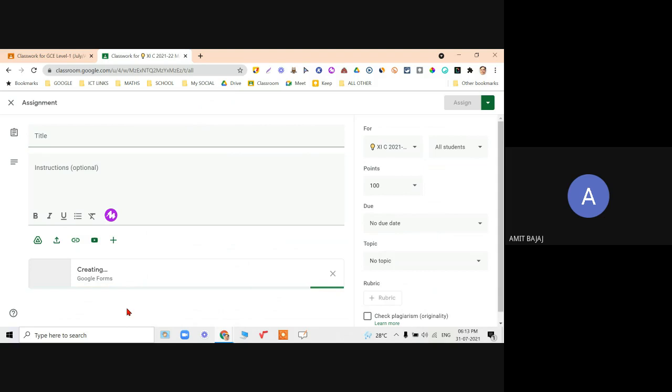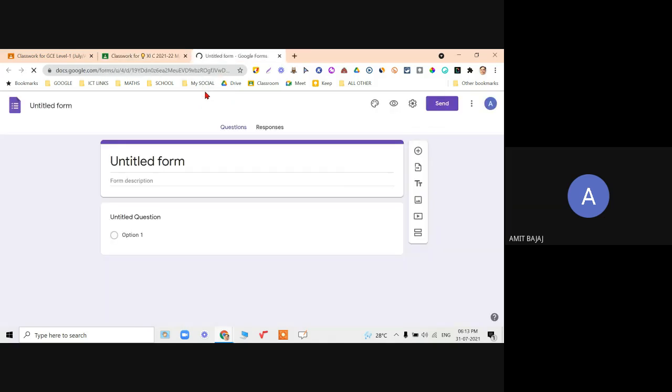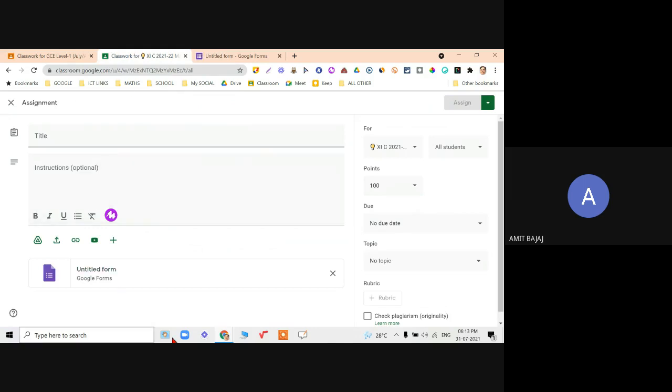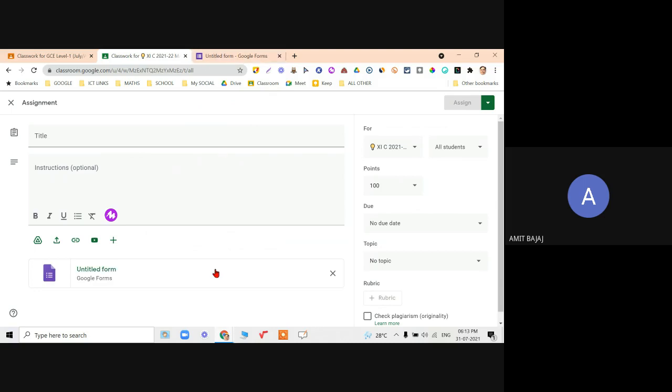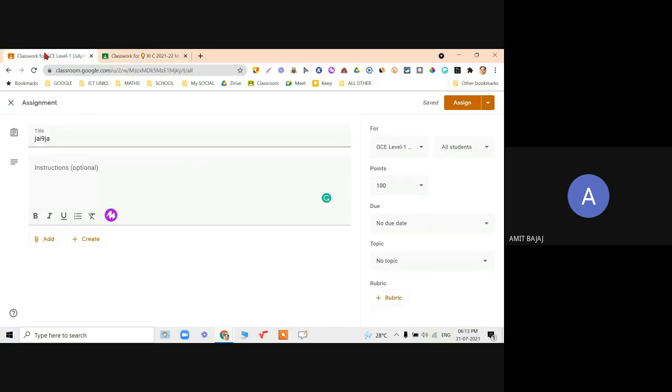So normally we take our MCQ test using Google Forms. It will create the form. Same form can be created over here in that normal account also. But if it is created via this account, I can import the grades also. So that option, once I create this, whole title is given, and I assign that to my specific class, I can get my everything imported in the student account. Grades can be easily imported.